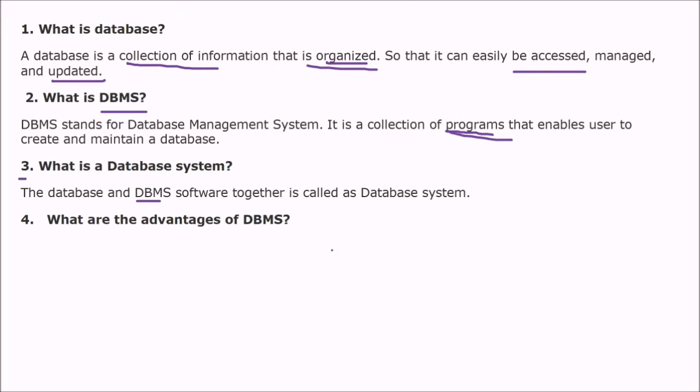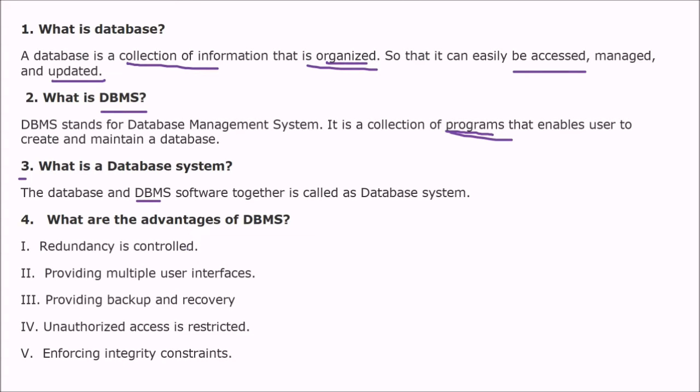What are the advantages of DBMS? There are various advantages of DBMS. First is that redundancy is controlled. All those advantages which we have seen in database, DBMS and the file organization, or the relational database management system, you can also talk about them here. So first is redundancy is controlled. So there is no duplication. Redundancy means extra or the same stuff will not be there.